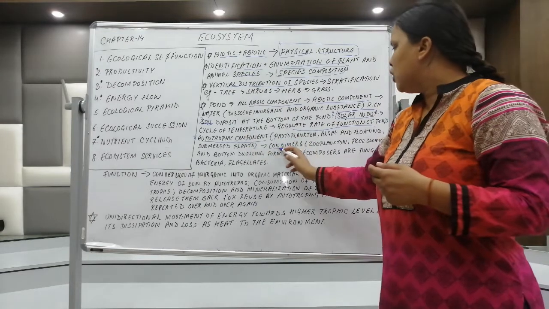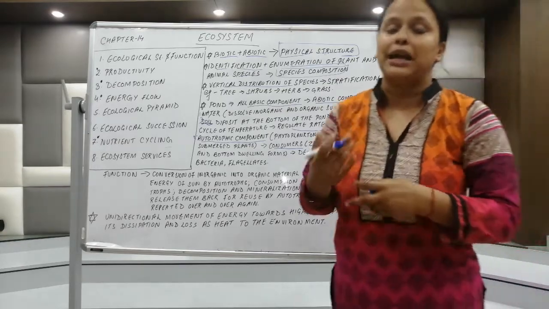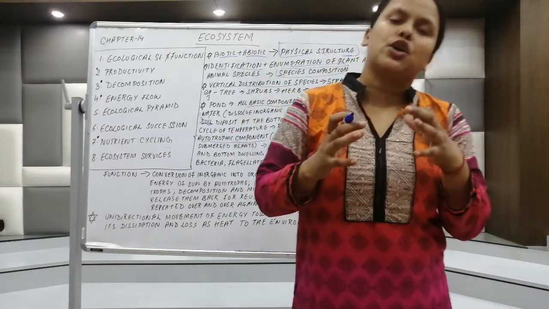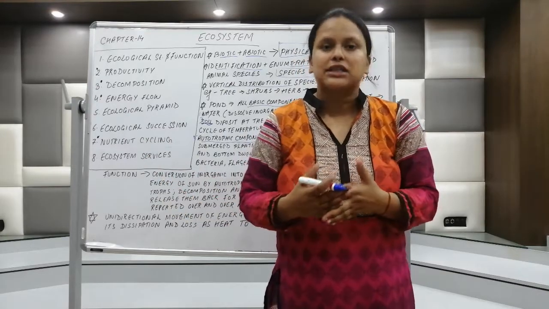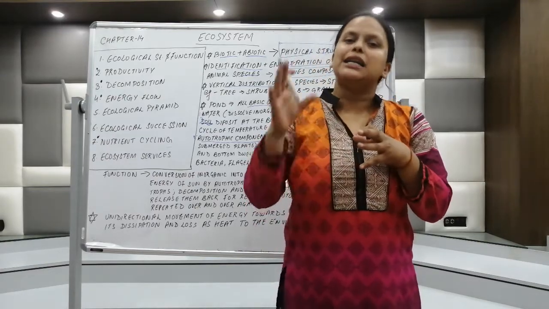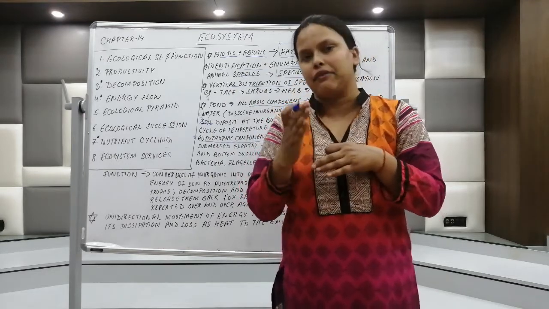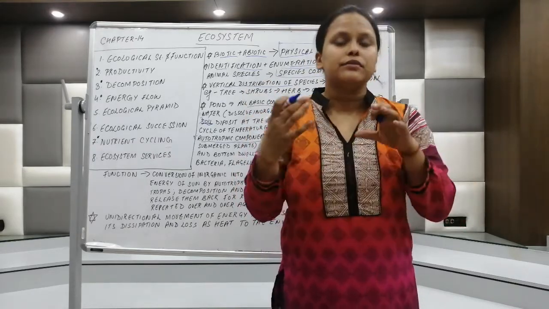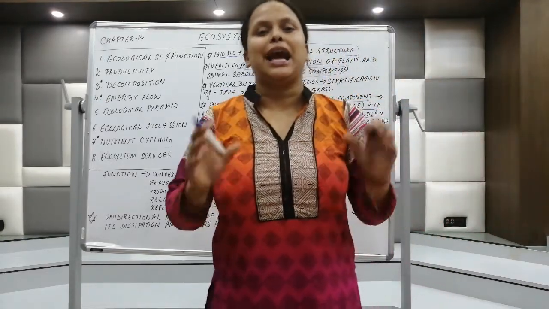Then next are the consumers. Who are the consumers over here? Zooplanktons. Next are decomposers. Decomposers are bacteria, fungi, and other dinoflagellates and different protists. So this is the basic structure of a pond ecosystem, wherein you have a biotic system and an abiotic system. The abiotic system is water, air and soil. The biotic system is the producers, which are algae and phytoplanktons, the consumers, which are heterotrophs like zooplanktons, and the decomposers present at the bottom of the pond, which are fungi, bacteria and protists.